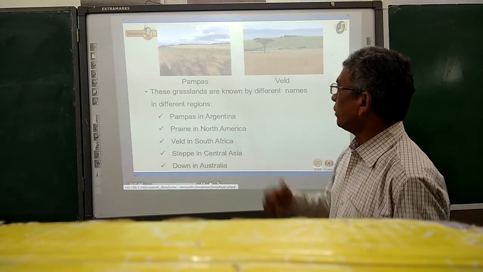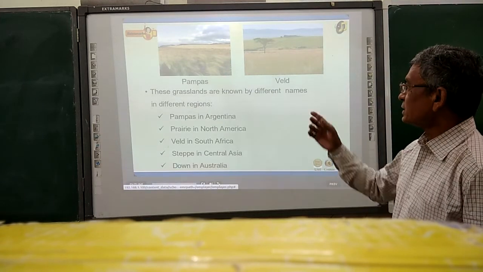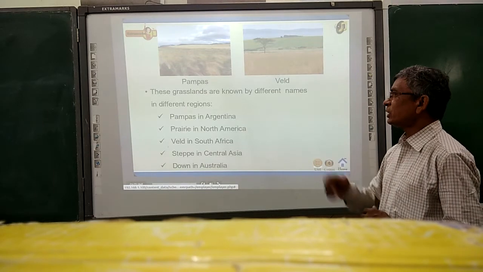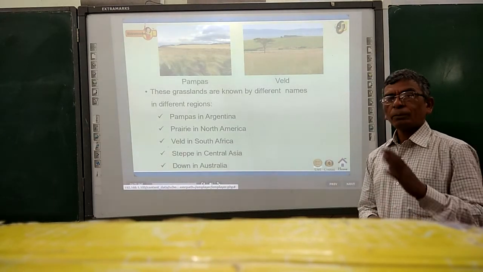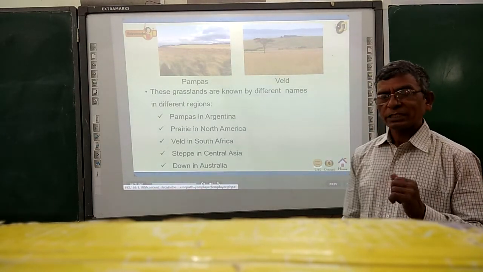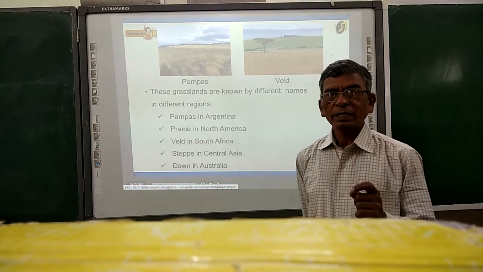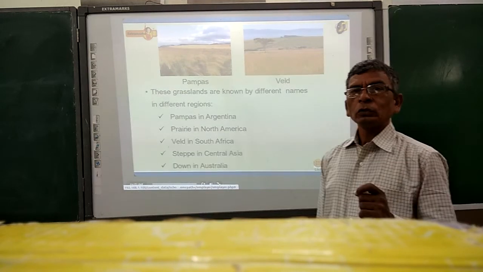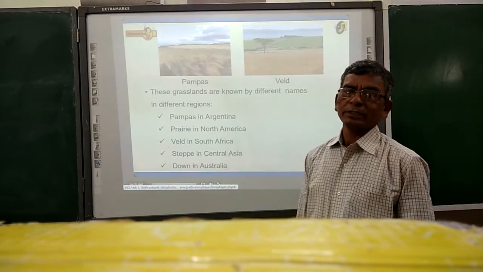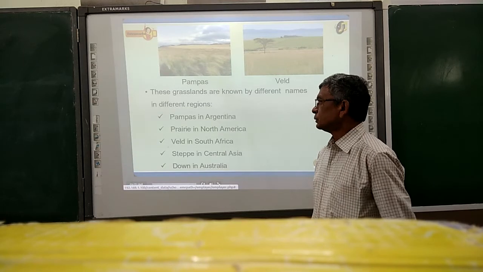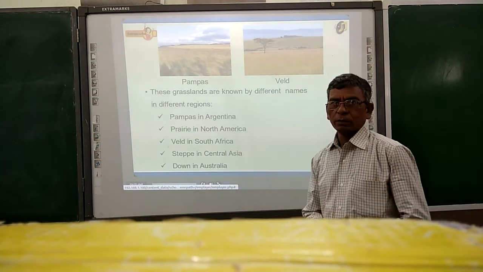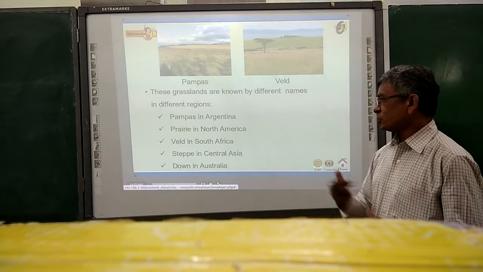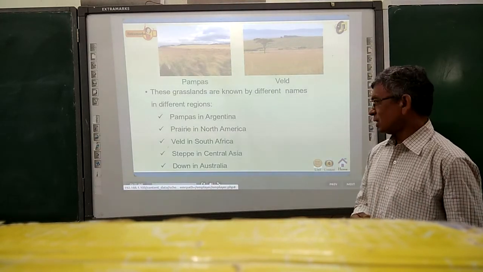Now let us see it on the map also. The grasslands are known by different names in different regions. Pampas in Argentina. Actually, Argentina is a country. If they ask you about the grasslands of South America, you can say pampas. Prairies, as you know, are in North America. Then South Africa, steppes in Central Asia, and downs in Australia.